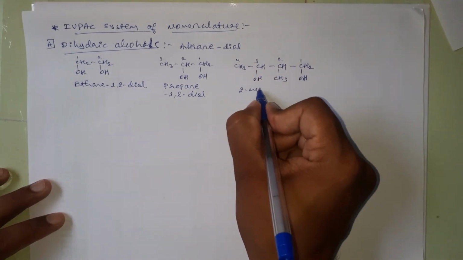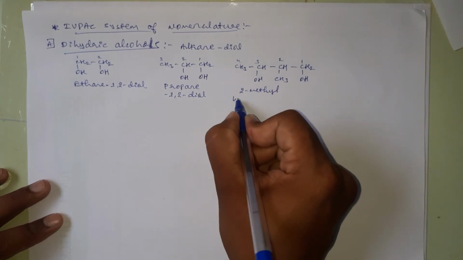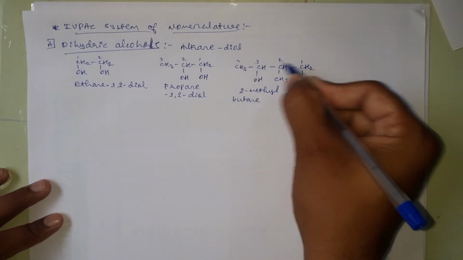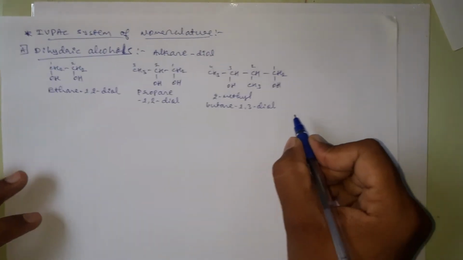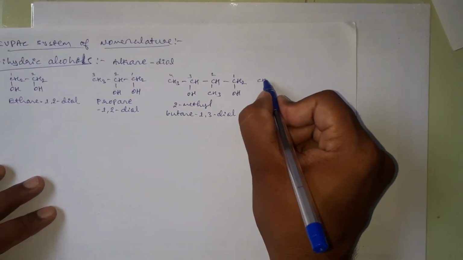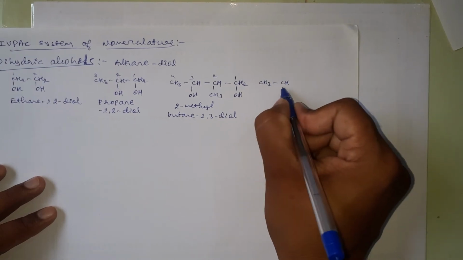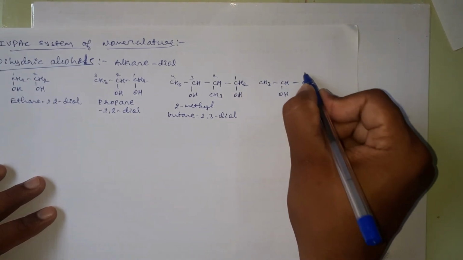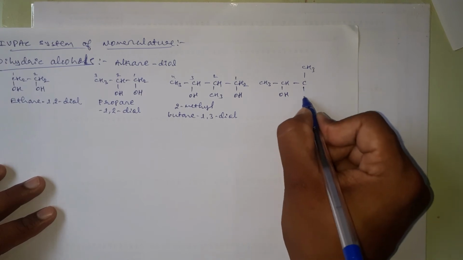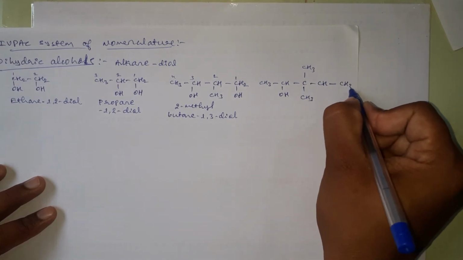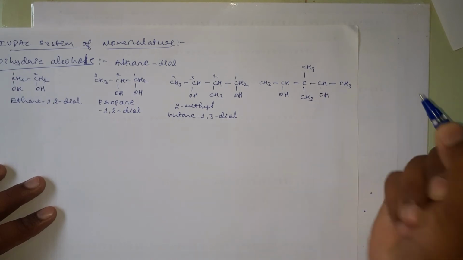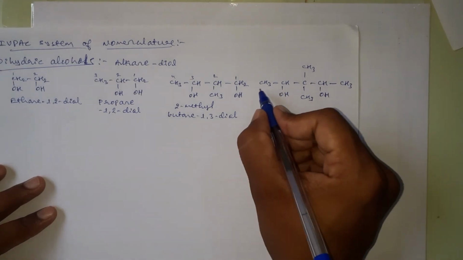Therefore, it becomes 2-methylbutane-1,3-diol.